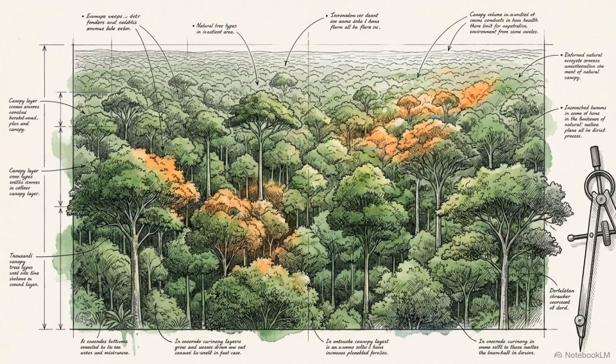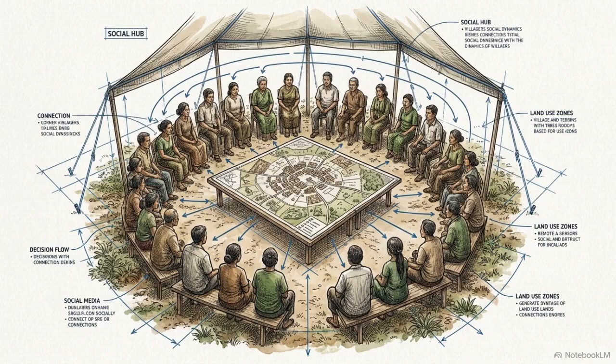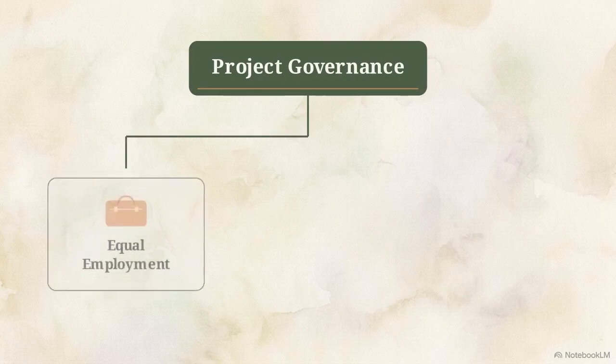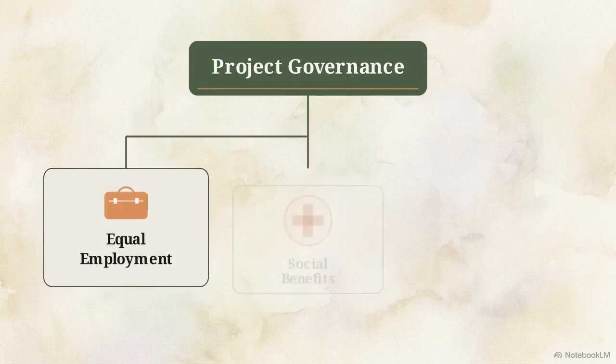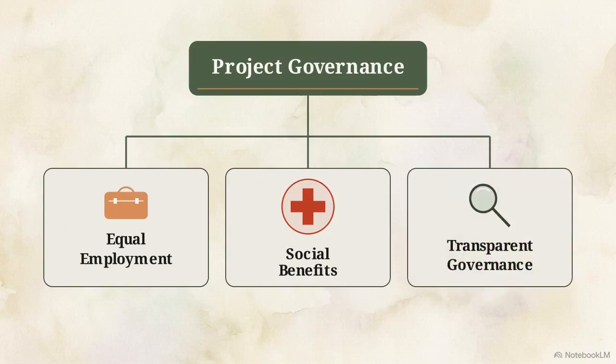On the environmental side, the document mandates strict plans to conserve natural forests, protect local biodiversity, and actively address the physical risks of reversals, like those devastating forest fires. Socially, developers must legally recognize indigenous knowledge, respect customary land rights, and ensure the full, effective participation of local stakeholders. Structurally, the project has to guarantee equal employment opportunities, generate tangible social benefits for the community, and establish transparent governance.